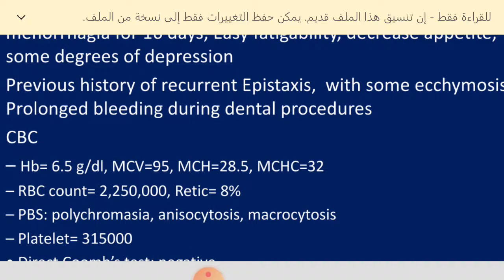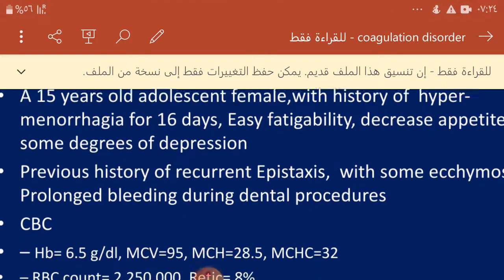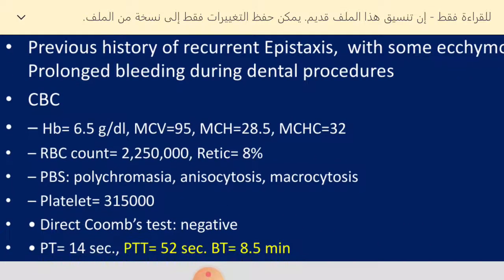However, this patient, with this disease, does not necessarily present with multiple-site bleeding, and sometimes just menorrhagia can occur.